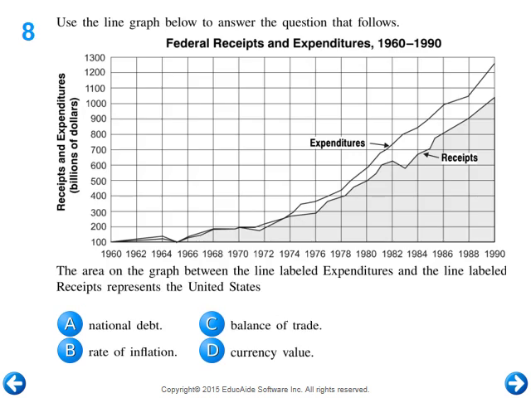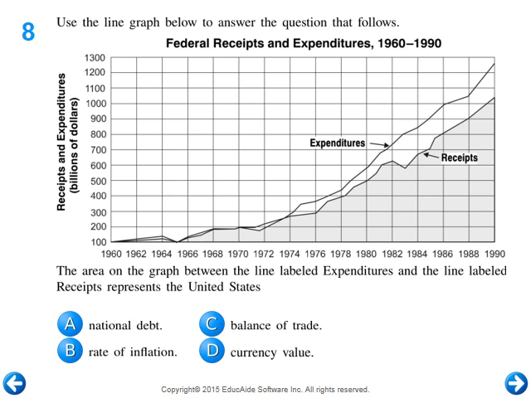All right, number seven, use the line graph below to answer the following questions. The first line to the left represents expenditures. So that's what was spent. The line a little bit further to the right represents receipts. In other words, what was brought in. If you notice, expenditures are higher than receipts. This creates a budget deficit.